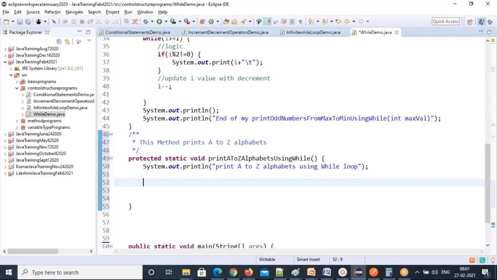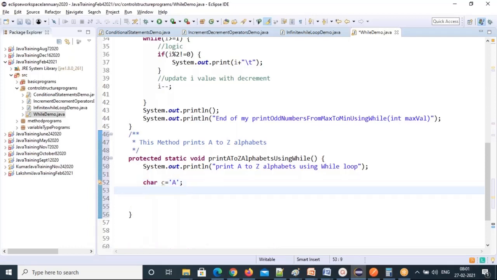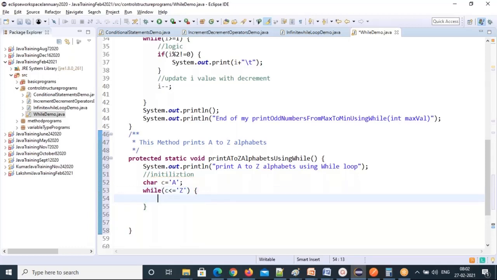Just understand those things. Now my initialization is char c equal to capital A. That's my character, I'm initializing with capital A. This is the initialization part. Then what is the next, the condition, right? We need to write a while condition: c less than or equal to, what is the last end point? Z, right? c less than or equal to Z.